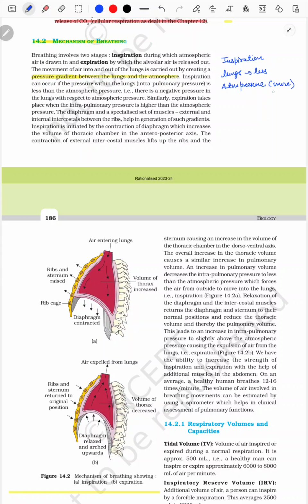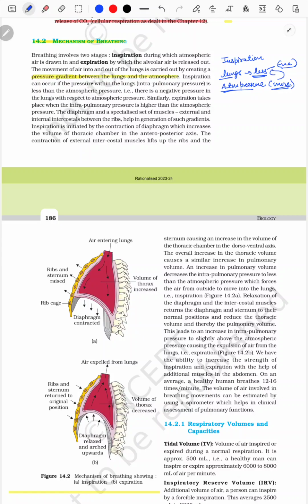As we know, in the pressure gradient, the air goes from high to low. From this process, the atmospheric air goes into the lungs. So because the lungs have less pressure, it leads to negative pressure built up within the lungs, with respect to the atmospheric pressure.